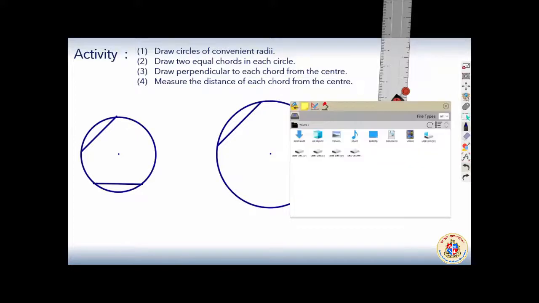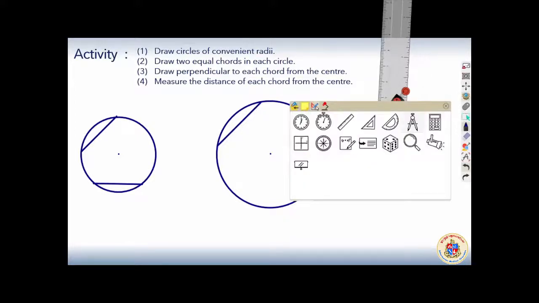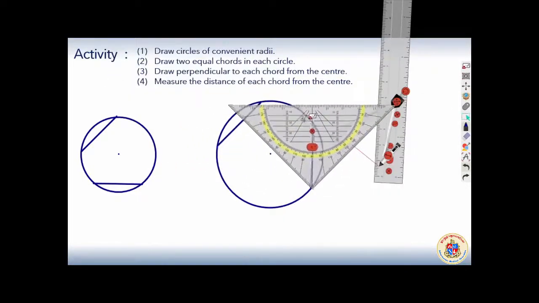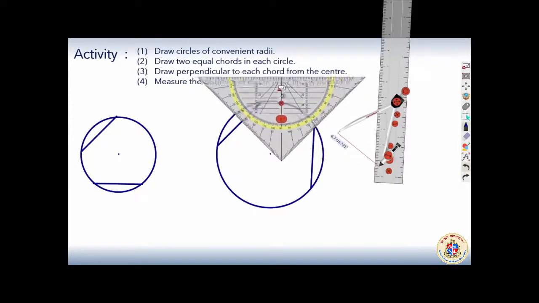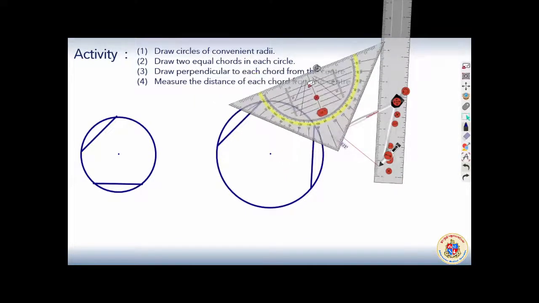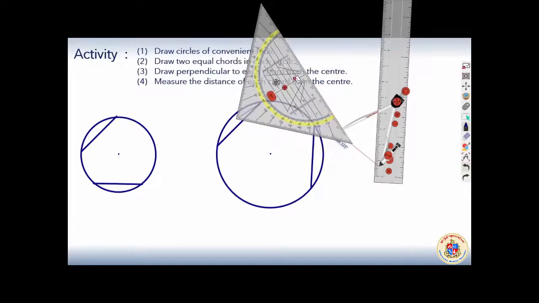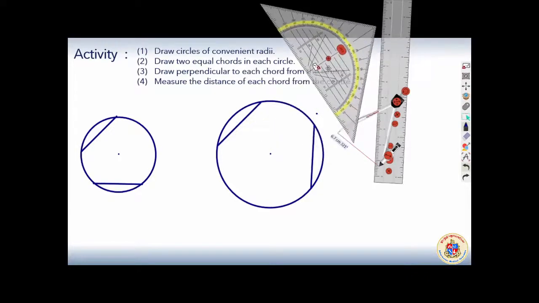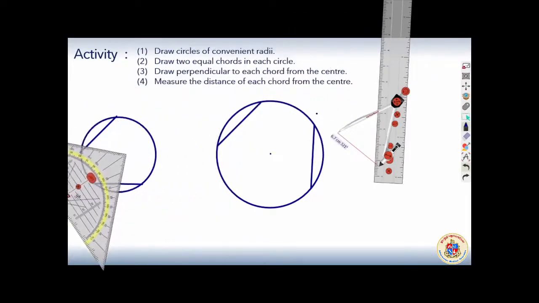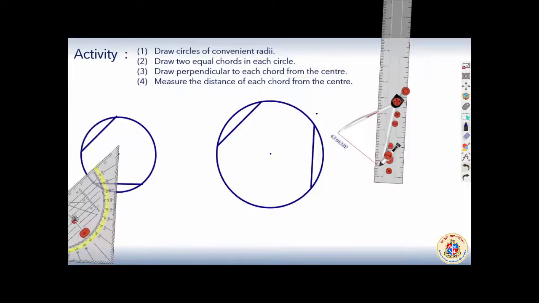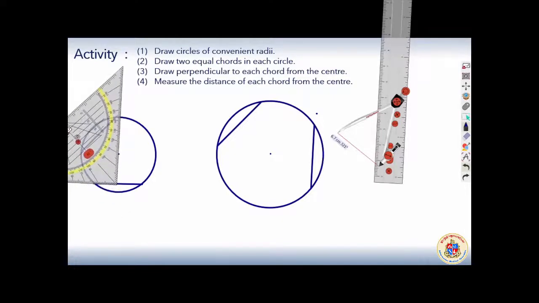But this time I will be drawing it fast using the set square, because to save time, your time and my time, and set square इसके लिए दिया है. सेट स्क्वायर ऐसे घूमते ही रहेंगे. Okay, let me draw the first perpendicular here like this.